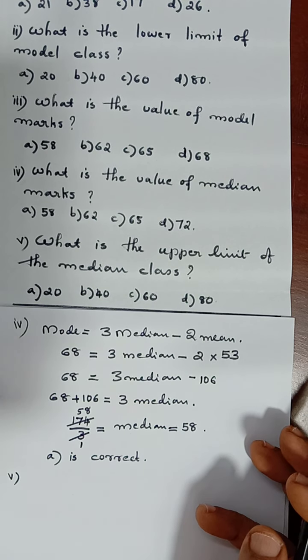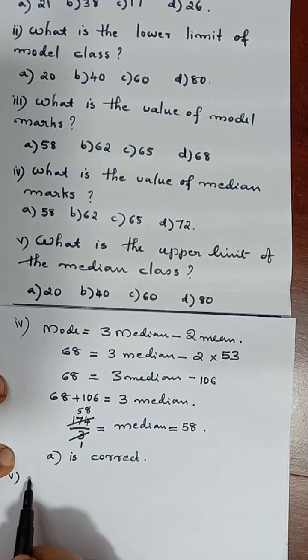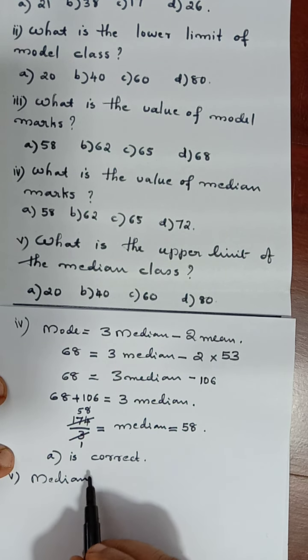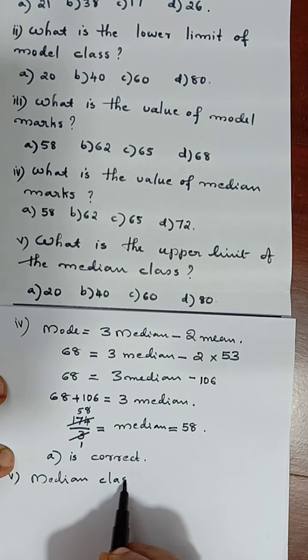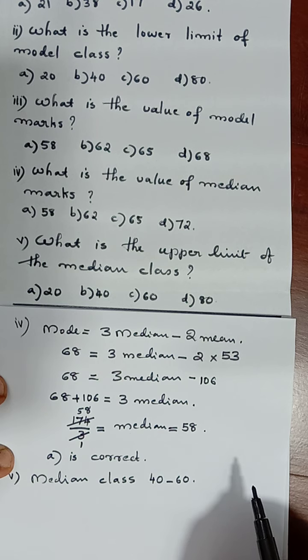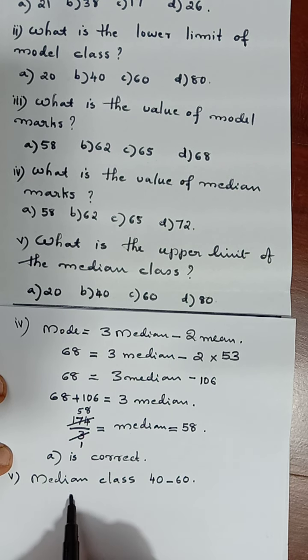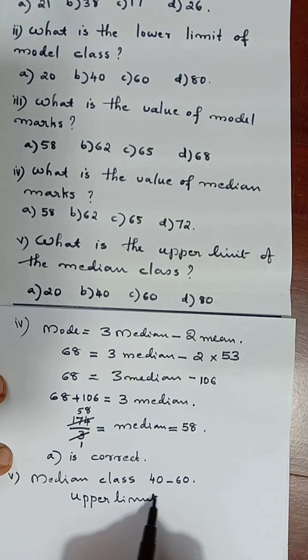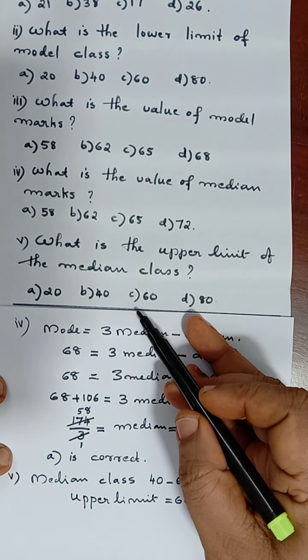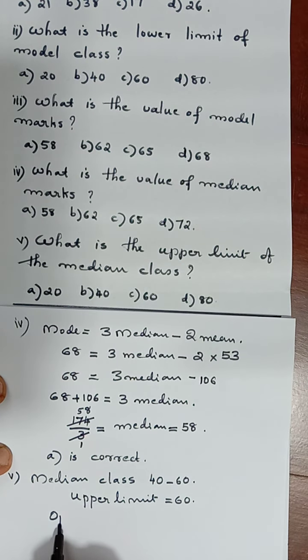So according to the question we are going to write median class. We will write first, as 58 is the median, median class equal to 40 to 60. They asked us to write what is the upper limit of median class. So 60 is the upper limit. Upper limit equal to 60. Where do we get that option? Option C. So option C is correct.